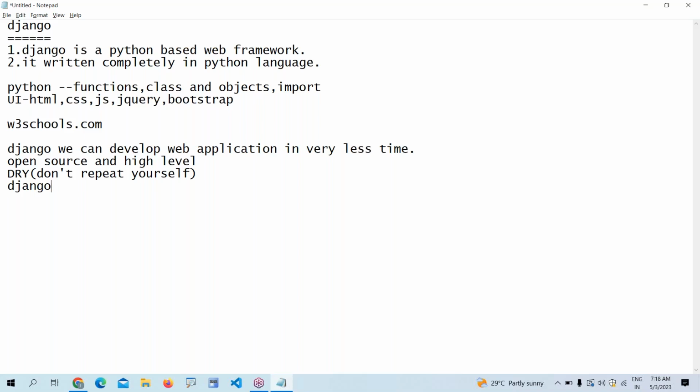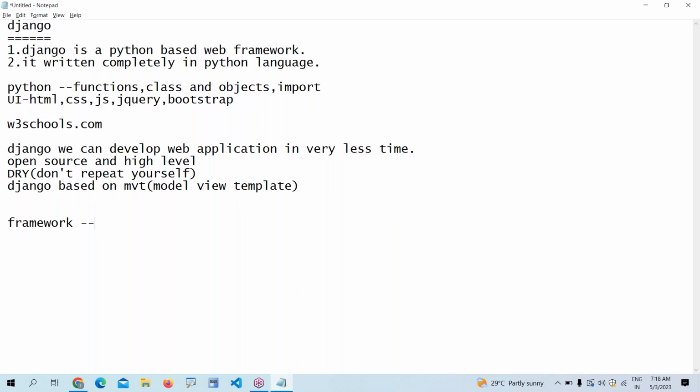Okay, and Django is based on MVT architecture. It's very important to understand. MVT means model, view, template. See, other frameworks: what is a framework? It is ready-made components that are available. By using these components, we are developing the application. One more question: why do I need to go for a framework at all?